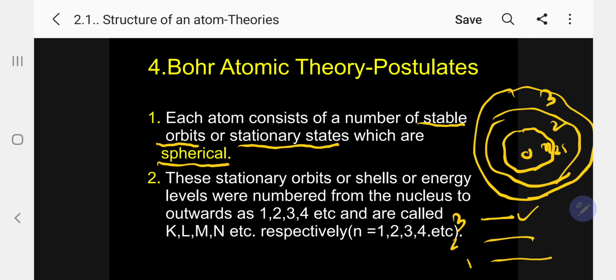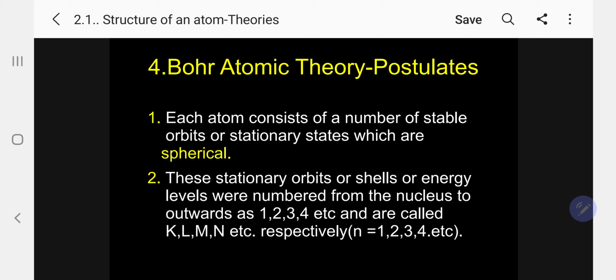Number 2, postulate. These stationary orbits or shells are energy levels. So we are giving different names: orbit, shell, energy level. They are numbered from the nucleus. From the center of the nucleus, we have to give the number. The first level 1, second level 2, like that, outwards, as 1, 2, 3, 4, etc., and are called K, L, M, N, etc. English letters are given, K, L, M, N, etc., respectively. n equal to 1, 2, 3, 4, etc.